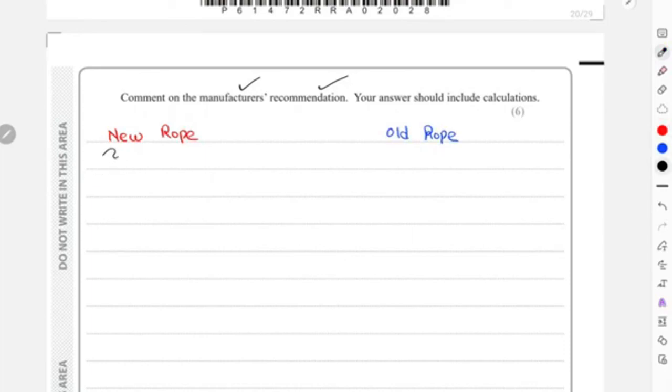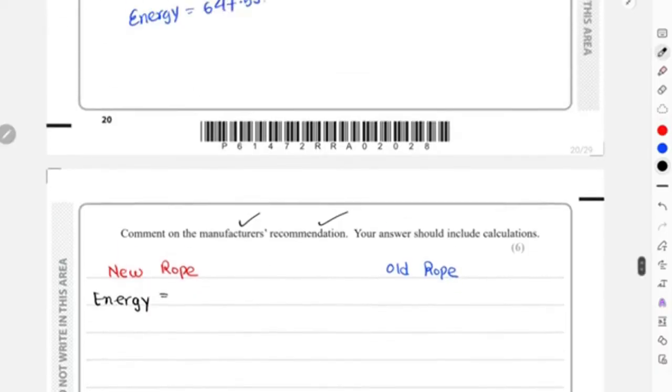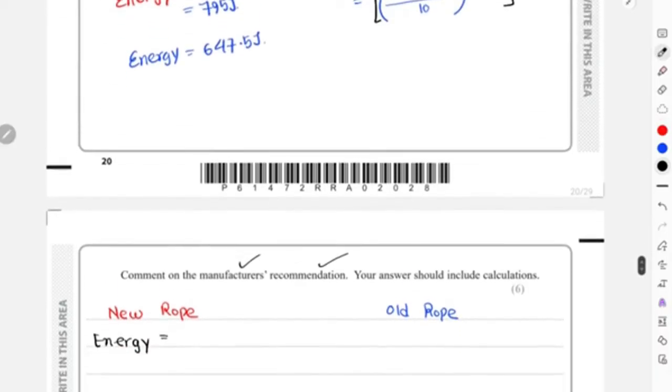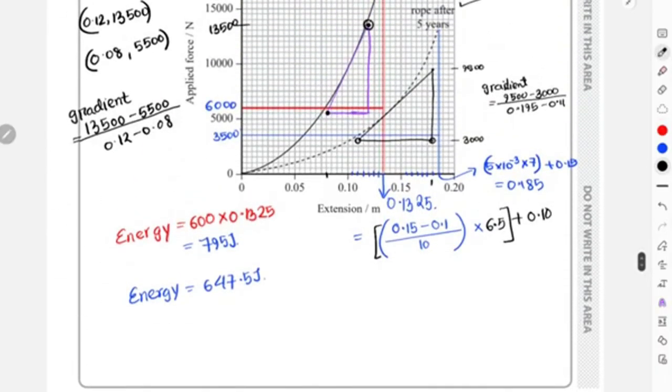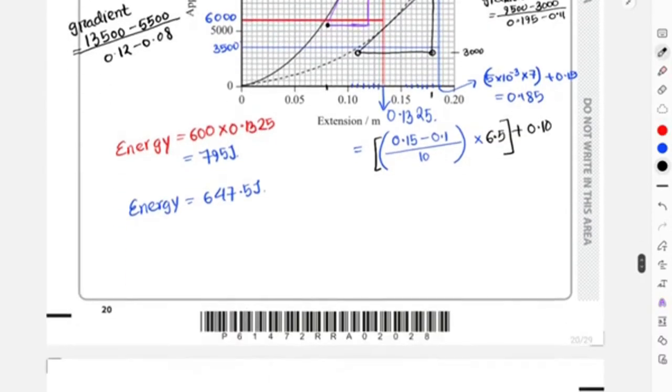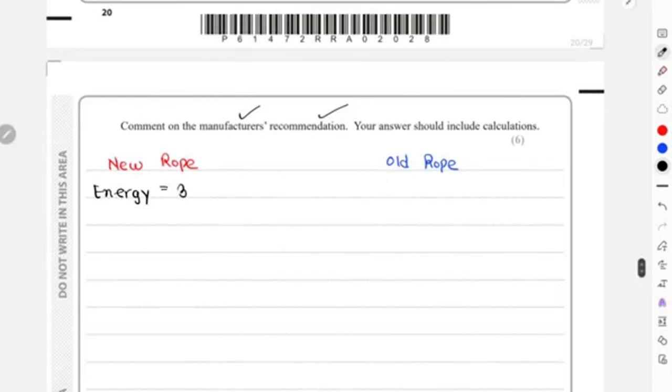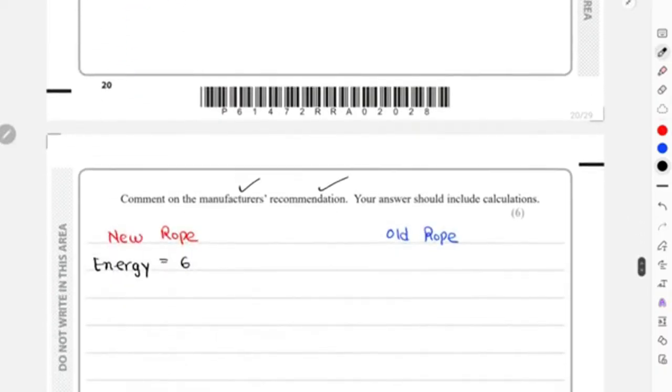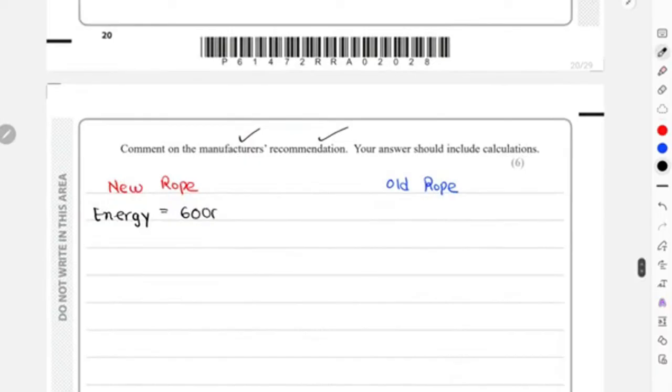Okay, so for the new rope, energy absorbed was calculated using, I'm just going to use the data, 6,000 multiplied with 0.1325, which was 795 joules.